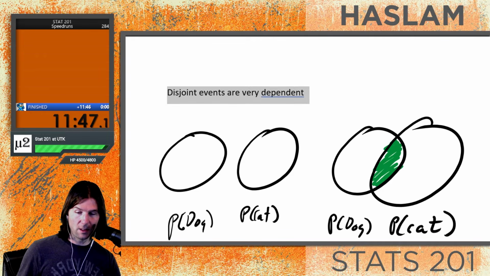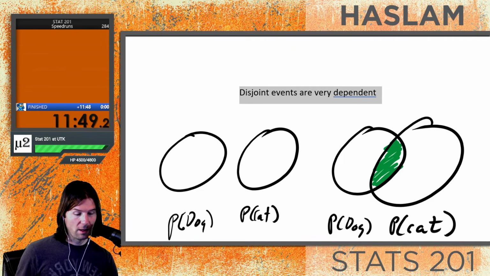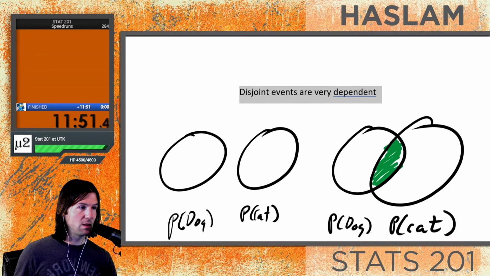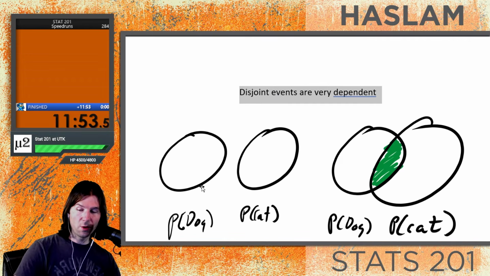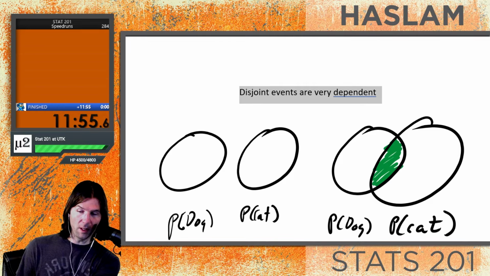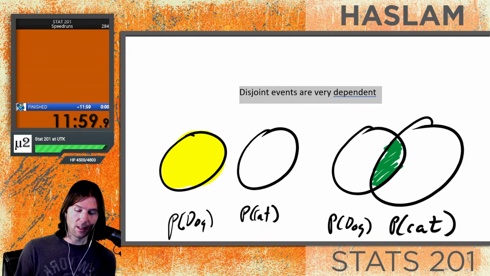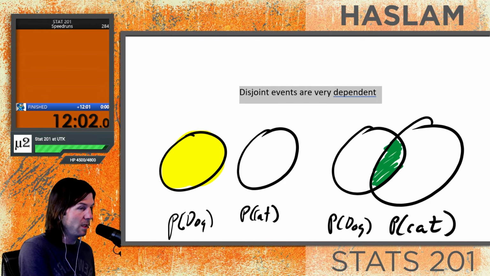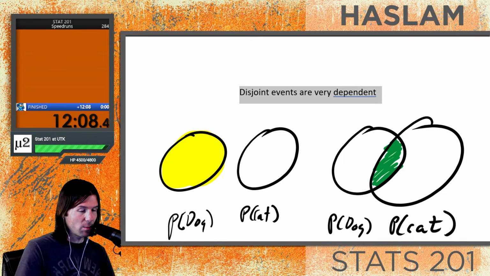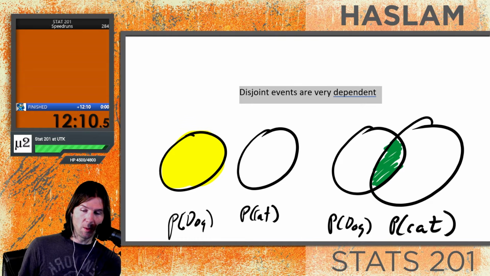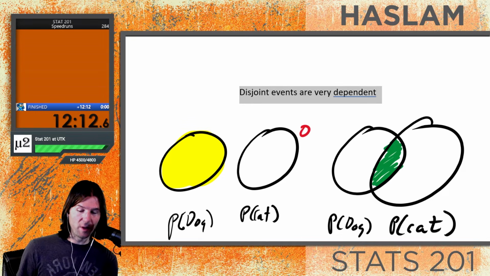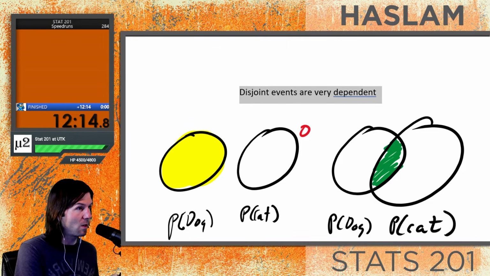And let's explain what that means in context of this example. If somebody in this disjoint example right here were to get a dog, you would know that they didn't get a cat. And just think about that. What we just talked about a moment ago in independent means if things are independent, they give you no information. But knowing someone gets a dog means the probability of cat is now what? The probability of cat is now 0 because they can't get a cat if they get a dog in disjoint